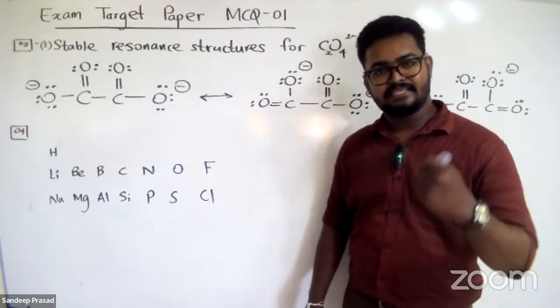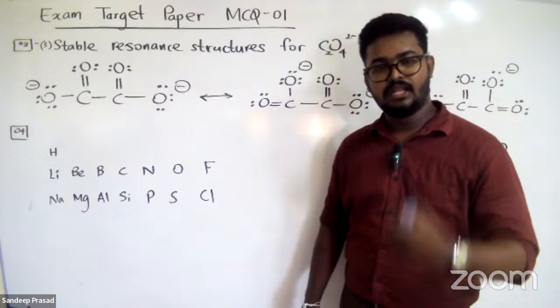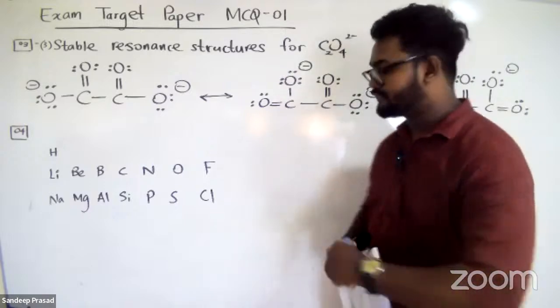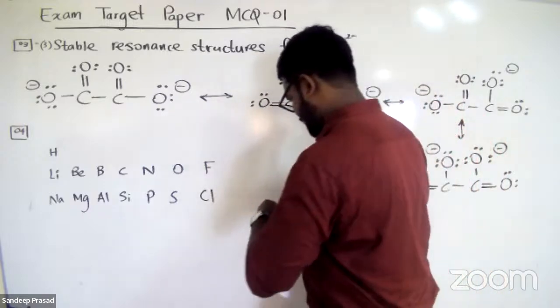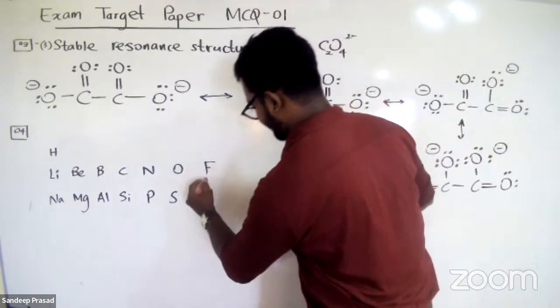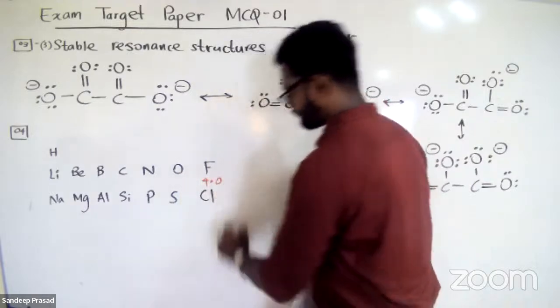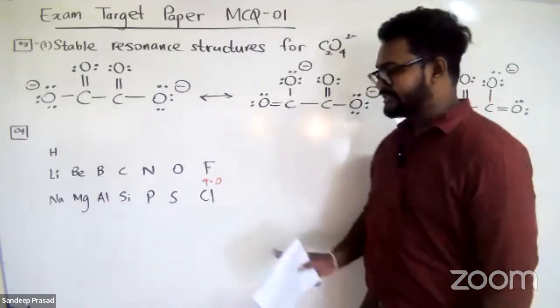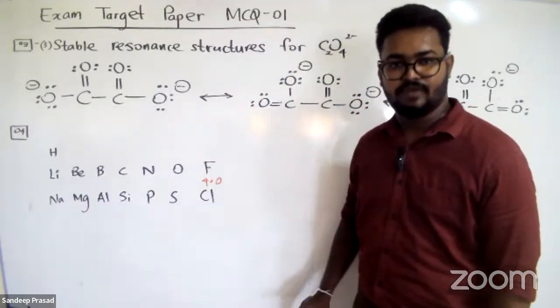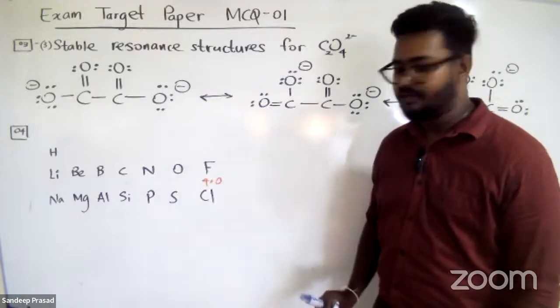So Linus Pauling has introduced a scale. According to that scale, fluorine's electronegativity value is 4.0. So that value is considered as 4.0. Right? Now I will teach you a short method to remember these values, for these elements only.